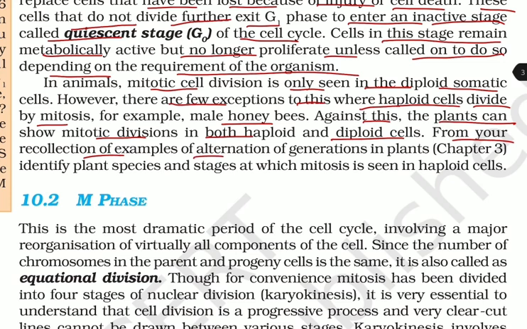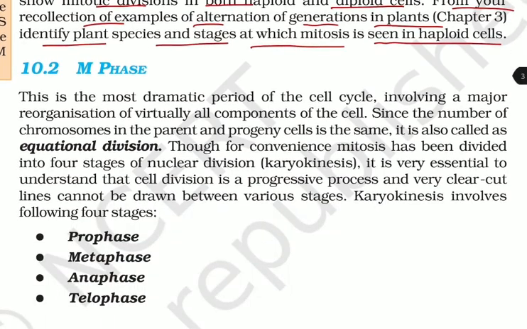From your recollection of examples of alternation of generation in plants, identify plant species in which mitosis is seen in haploid cells.